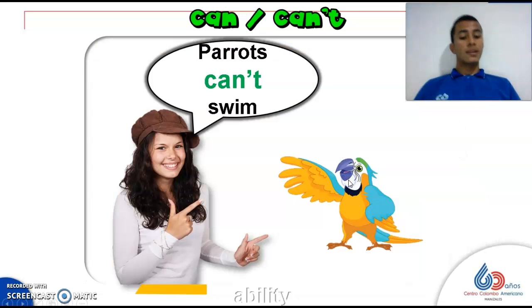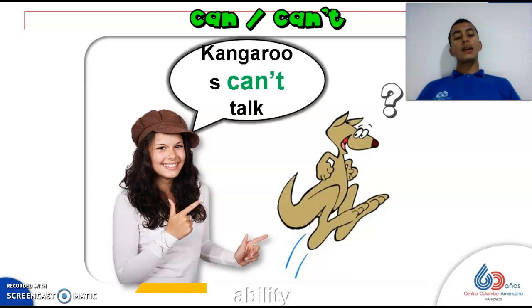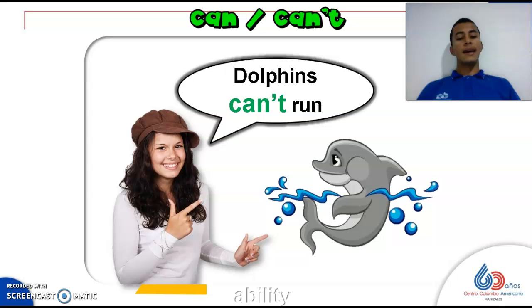So let's have some examples. Parrots can't swim. No, we can't. Kangaroos can't talk. Dolphins can't run.